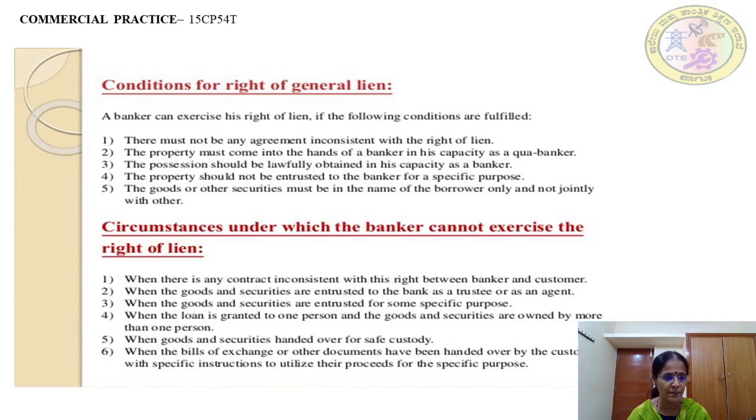So these are the very important conditions. There must not be any agreement inconsistent with the right of lien. The property must come into the hands of a banker in his capacity as a banker. Possession should be lawfully obtained in his capacity as a banker. The property should not be entrusted to the banker for any specific purpose. The goods or other securities must be in the name of the borrower only and not jointly with others.